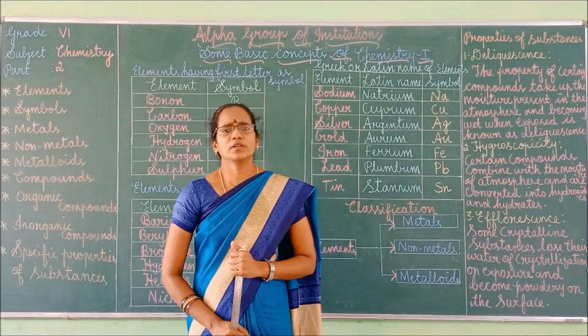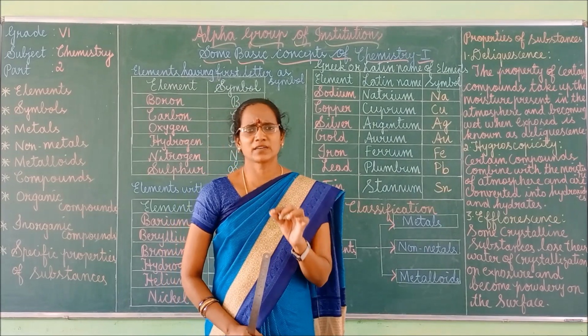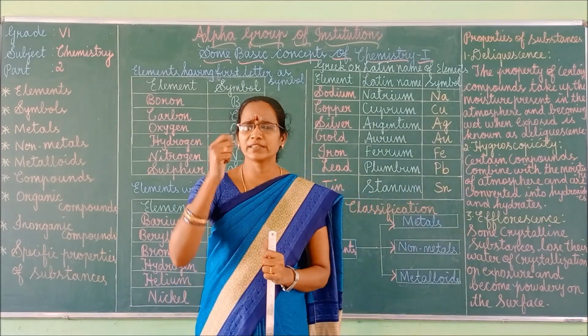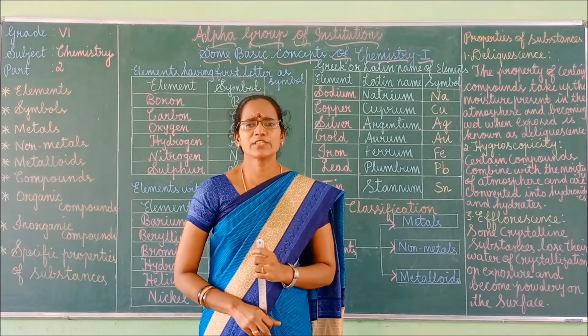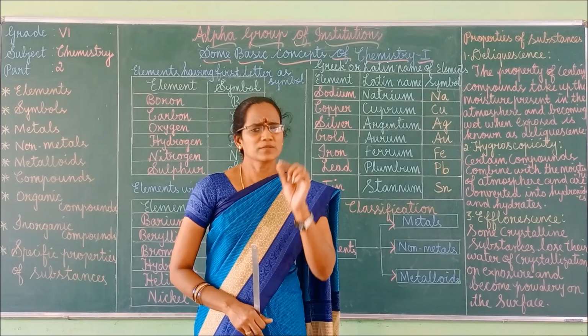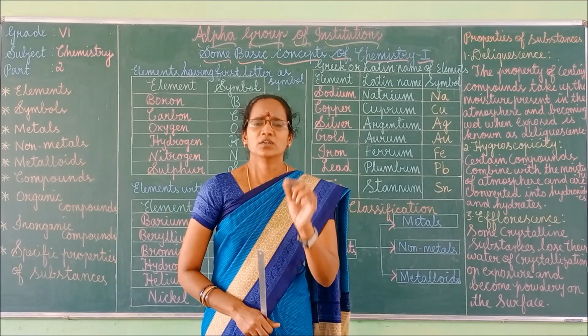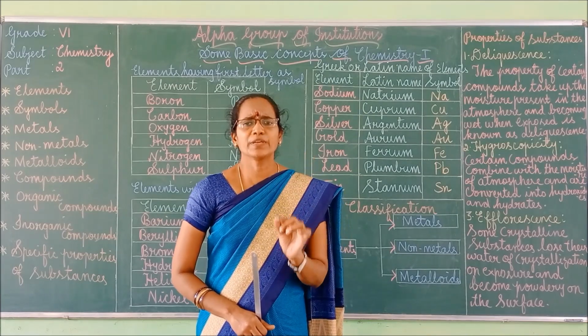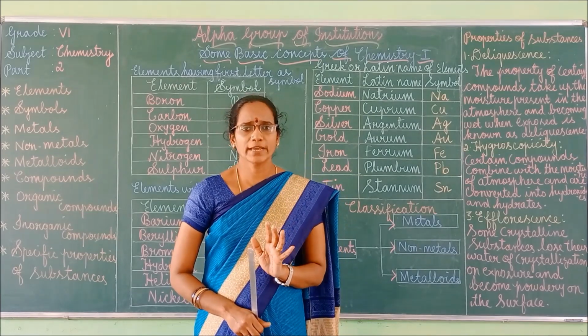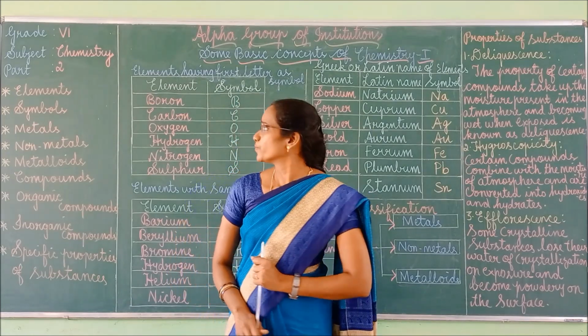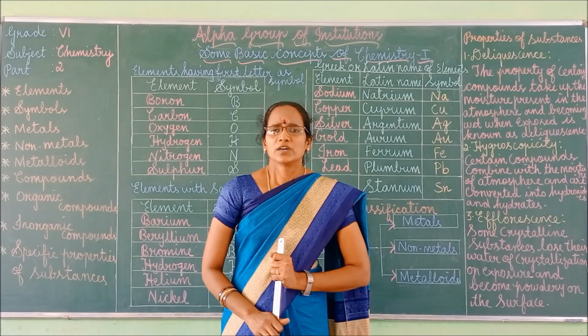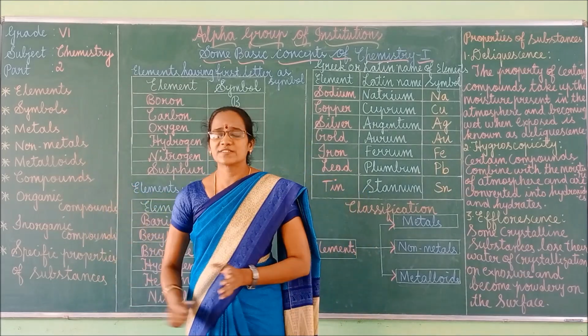For example, if you hit or hammer the element gold, it would become very small, but each and every piece will be gold. Okay, so that's the concept here. Okay, children, right? So next one, we can move to the symbols.